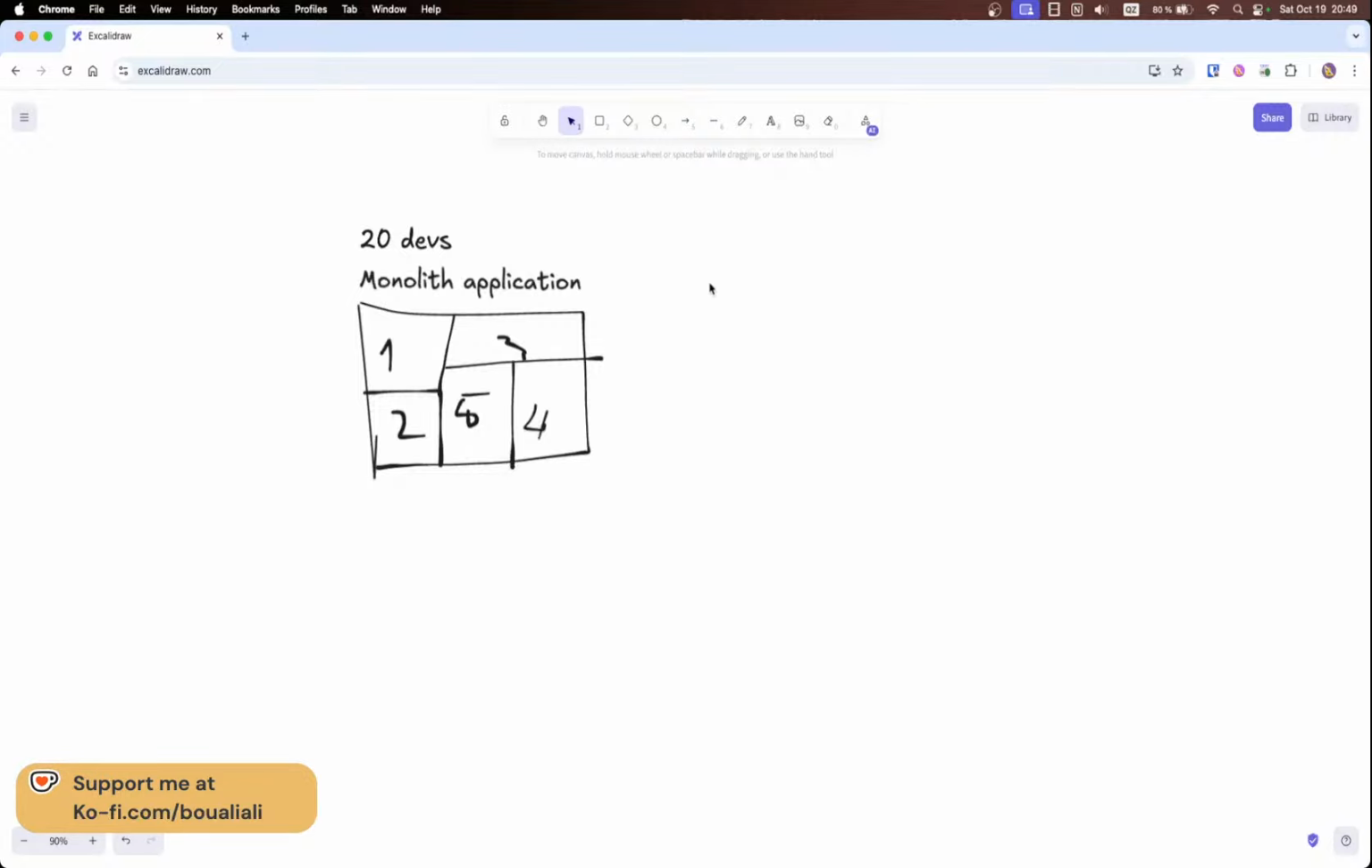All right, so now let's say that we have an application, a monolith application. We have 20 developers working on it, and let's assume that we have a decent number of users working on the same application.